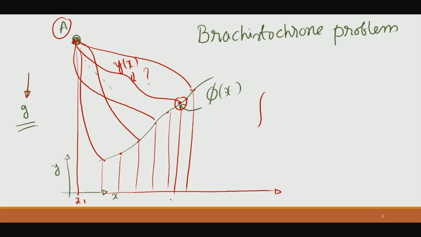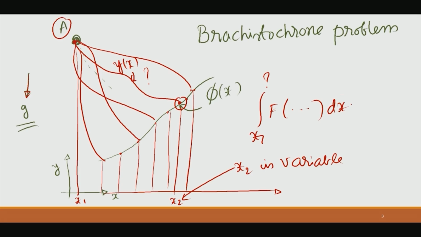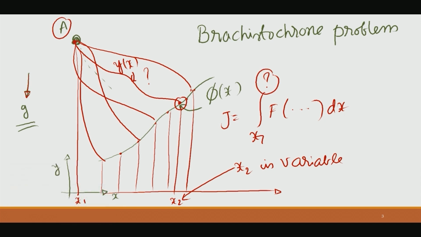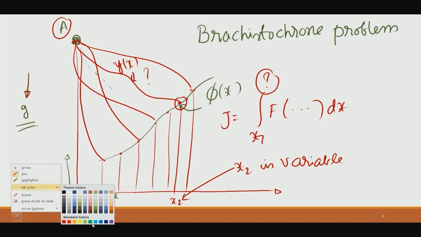Let us say y star is a solution, then this comes x2, but this x2 is variable, meaning that we know x1, but we do not know that, and yet we have to have the integrand with all its glory: first derivative, second derivative, function, many variables and whatever, or many functions. When you have the functional, we do not know the bound. It need not be only the ending thing, it can also be the beginning thing, one of them we do not know. So, that is our real thing here.